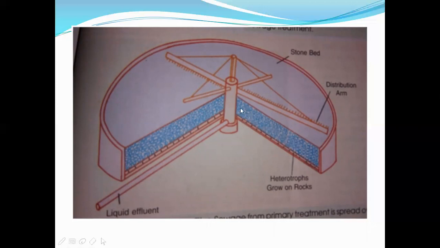This is the bed, and this is a pipe through which sewage water will be coming out. It will be rotating. The water will be coming out through these outlets, and it will be rotating. So when it rotates and disperses water, the water will be falling on this bed.